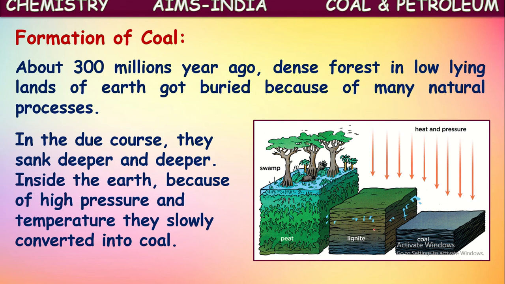So dense forests and animals which were lying on the lands of the earth got buried under the layers of the earth because of some natural processes like earthquakes. So they sank deeper into the soil. There inside the earth, because of high pressure and temperature, they slowly convert into coal. In that way coal is formed from natural animal and plant derivatives. That is why we call this a fossil fuel.